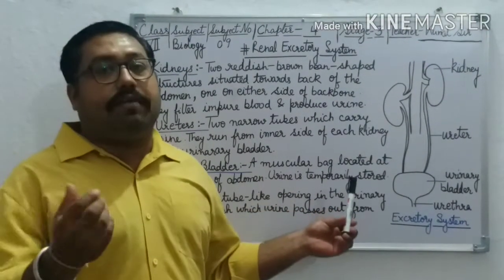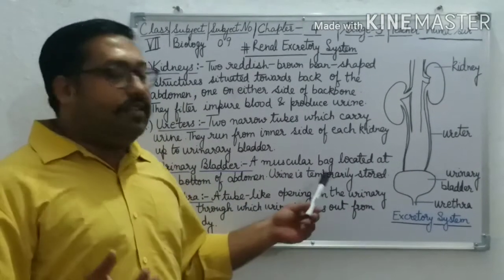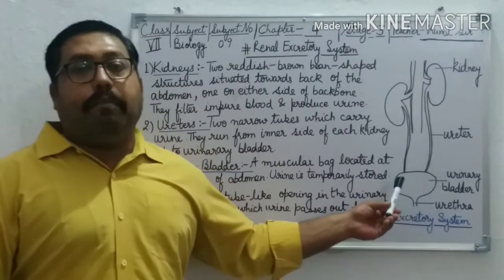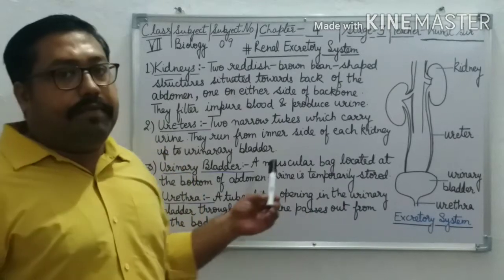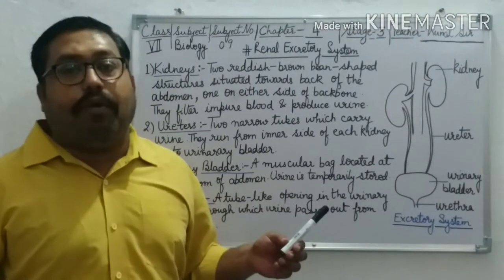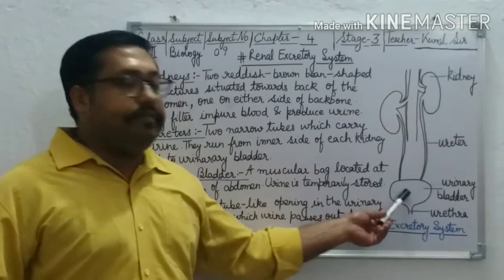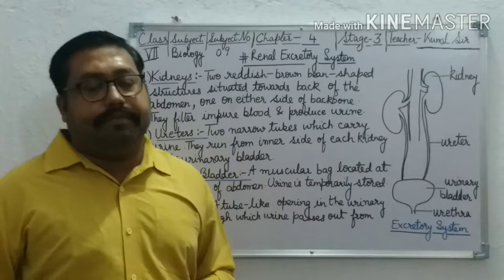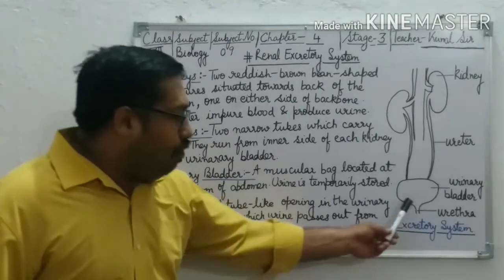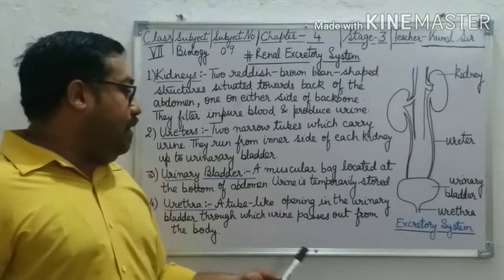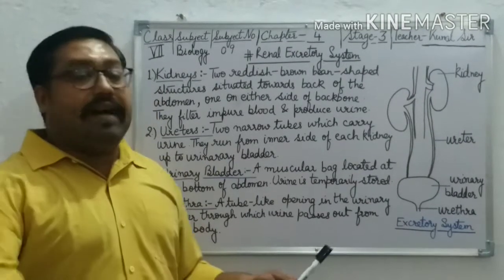Now let us discuss the urinary bladder. The urinary bladder is a muscular bag. How does it look? It is a bag-like structure, a muscular bag located at the bottom of the abdomen. Where is it situated? It is situated at the bottom of the abdomen, and urine is temporarily stored in it. Now let us discuss the urethra. The urethra is a tube-like opening in the urinary bladder